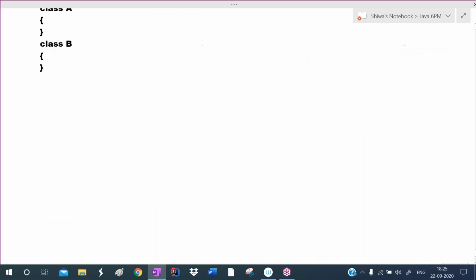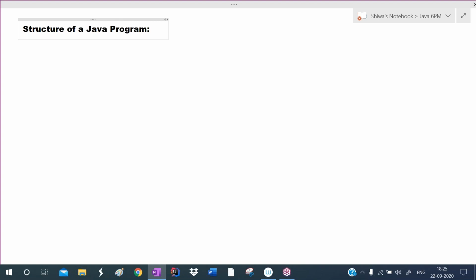Now, similarly, I want to define a Java program. A Java program is also written in the form of classes and objects only. See the structure: class, then give the class name.